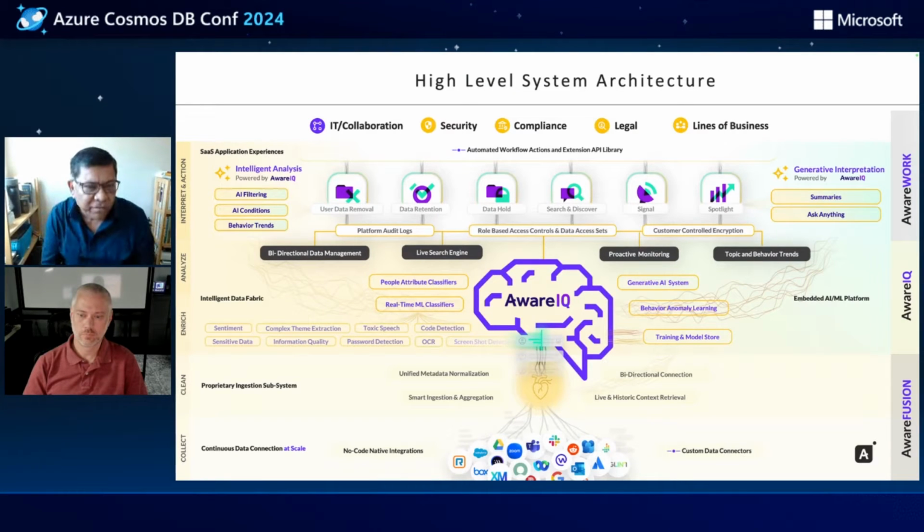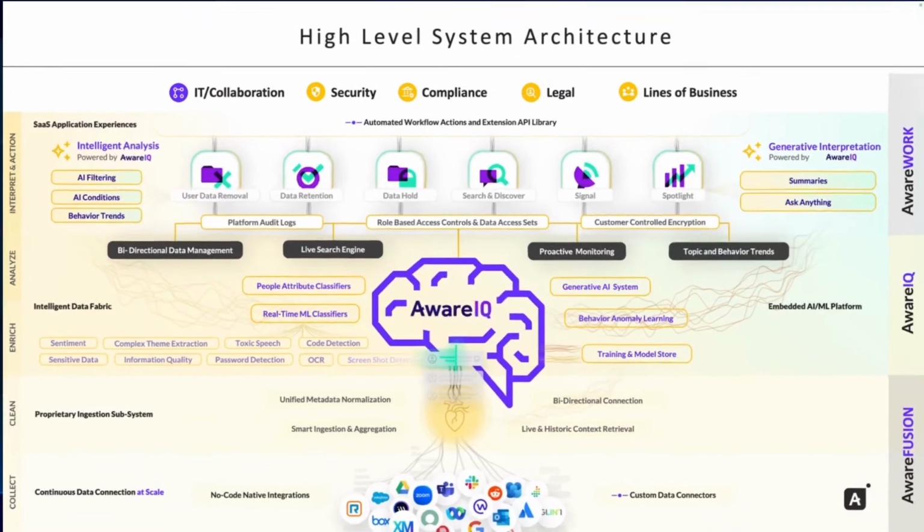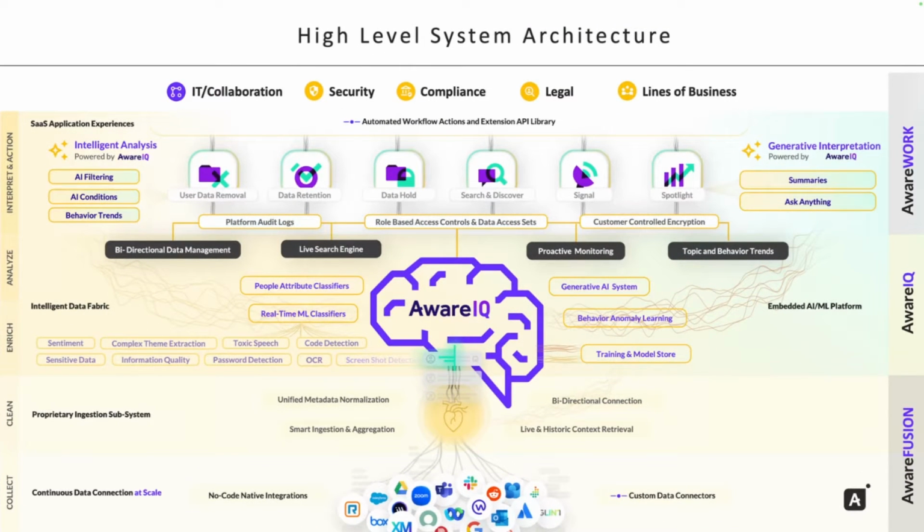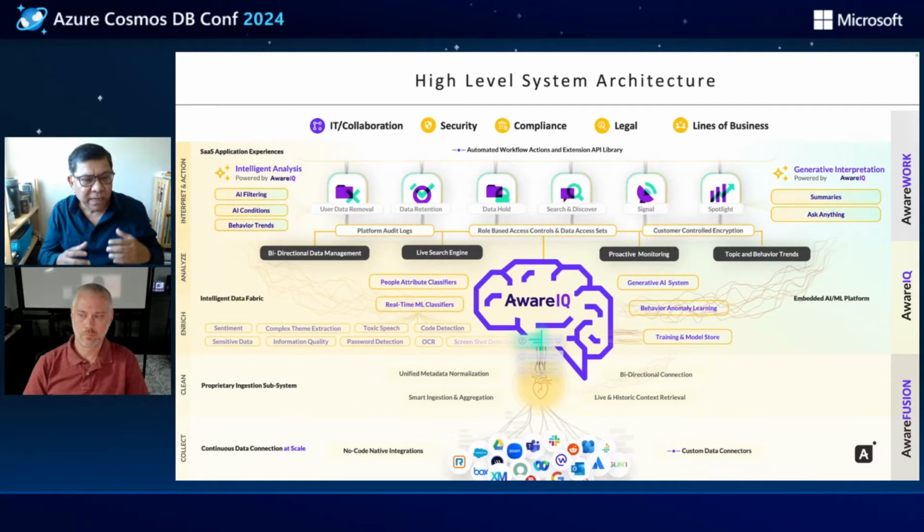Here's a quick view of the overall system architecture at a very high level. At the bottom of this slide, you see a tier which is called Aware Fusion, which consists of all the connectors that integrate with the end collaboration platforms like Zoom, Slack, Microsoft Teams, and continuously collects messages, categorizes them, and converts them to a canonical format before storing them in what we call intelligent data fabric.